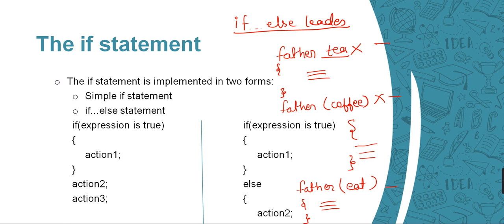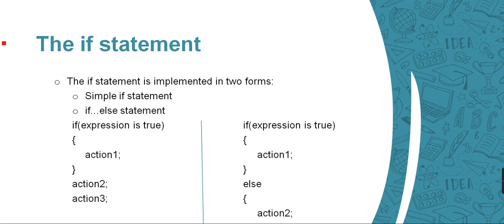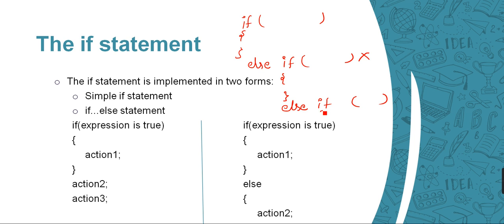In the same way, whenever we get situations where there can be multiple conditions, and on the basis of that I need to take some action, in that case we use if. If the condition becomes true, I will write the instructions there. Then to check for some other condition, I will apply else if. And again, if this also becomes false, then I will apply the second else if. And this can continue like this.